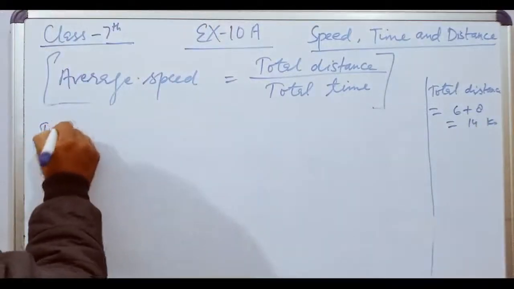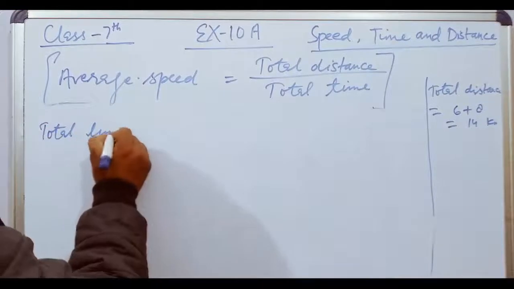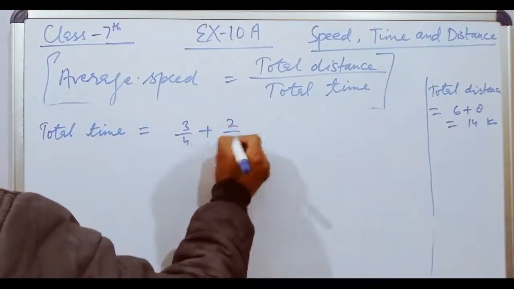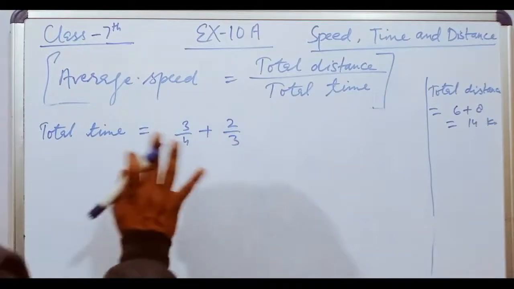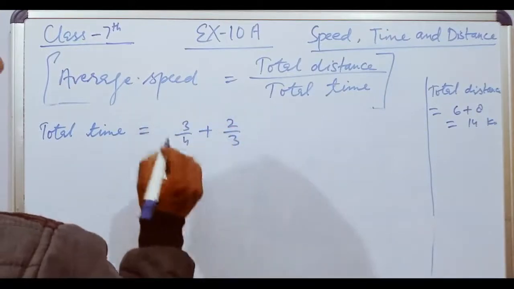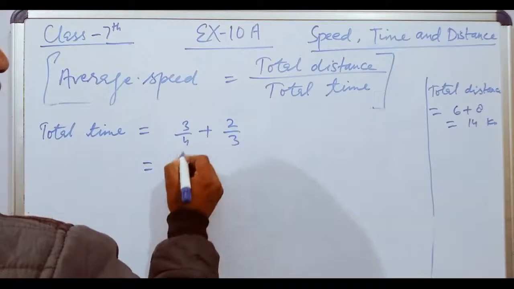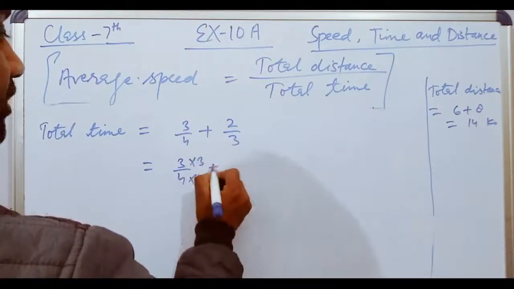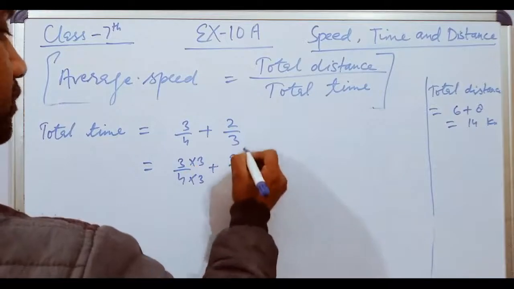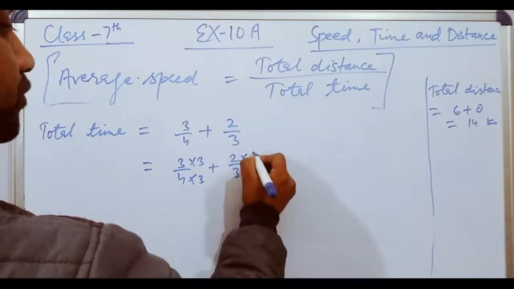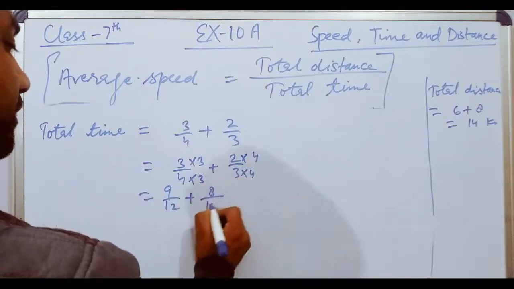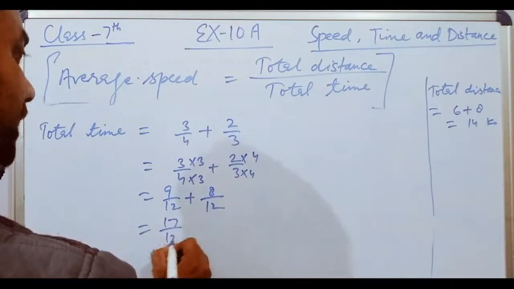Total time taken equal to 3 upon 4 plus 2 upon 3. Then we have to simplify this. 3 upon 4 multiply by 3 to make denominator same. By 4 you multiply. 9 upon 12 plus 8 upon 12, it is 17 upon 12.